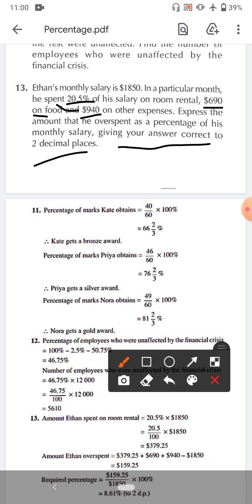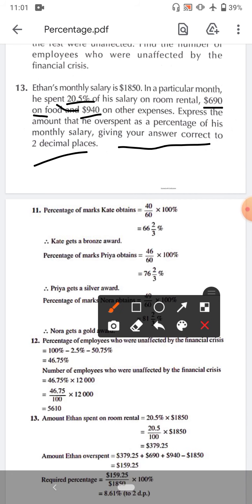So solving it, first break the question into parts. Ethan's monthly salary is $1850. In a particular month he spent 20.5% on room rental. So first find how much he spends on room rental. Percentage means 20.5 by 100 multiplied by this amount. So simply, it gives us $379.25.